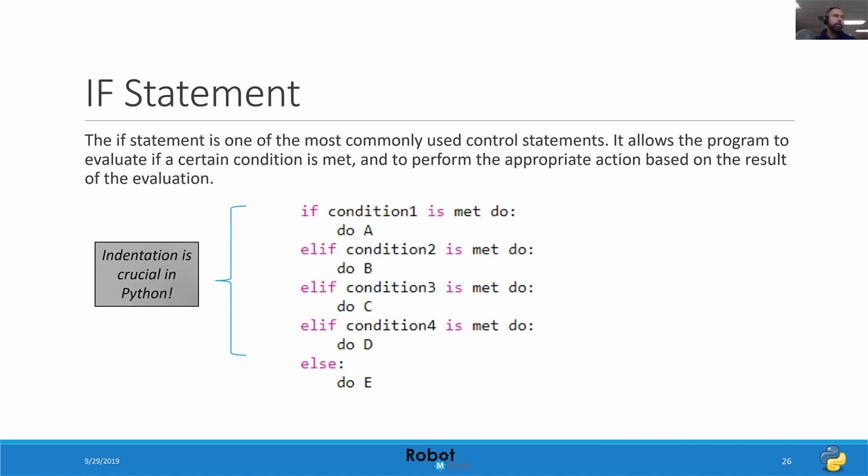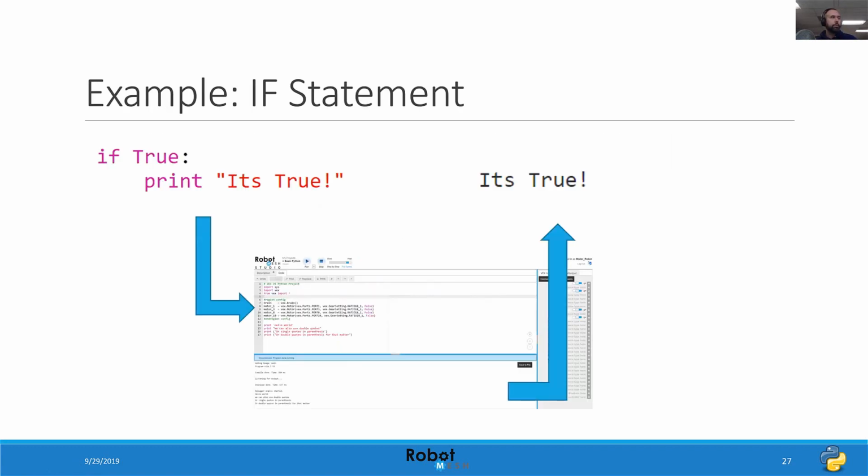So the Python interpreter will look at this if statement and do an evaluation. And if this condition is true, any of the things that are supposed to happen when the condition is true will show up in the indented text. So if I mess up my indentation, for example, I don't indent or I indent too far, I'm probably going to see errors in the Python output window at the bottom of Robot Mesh Studio. So let's take a look at some examples using the if statement.